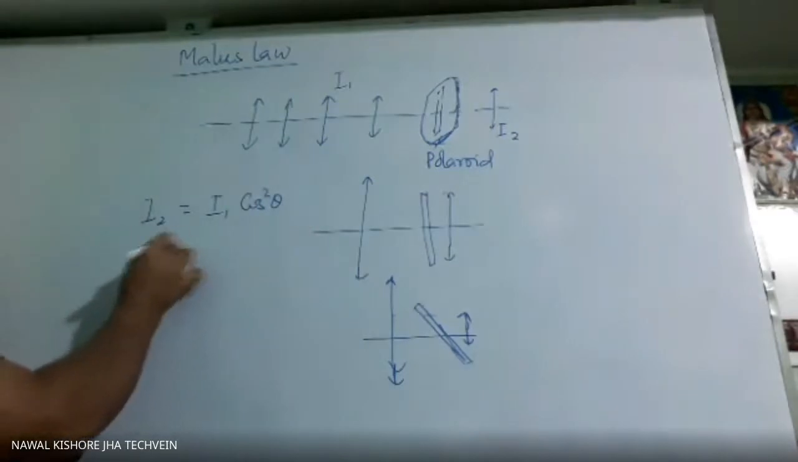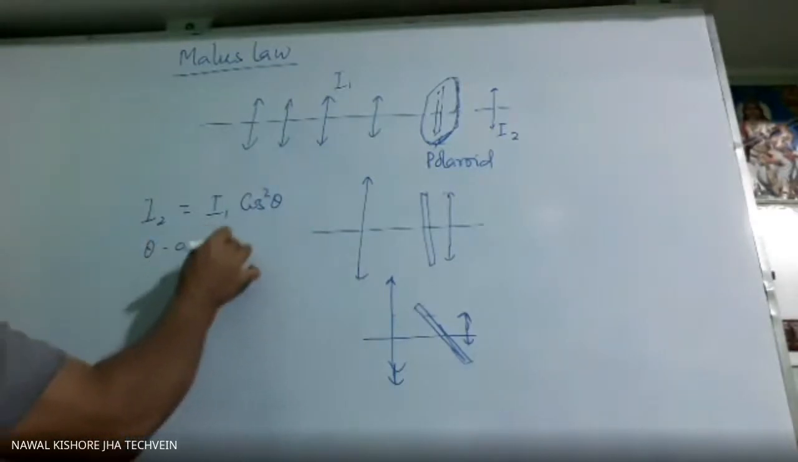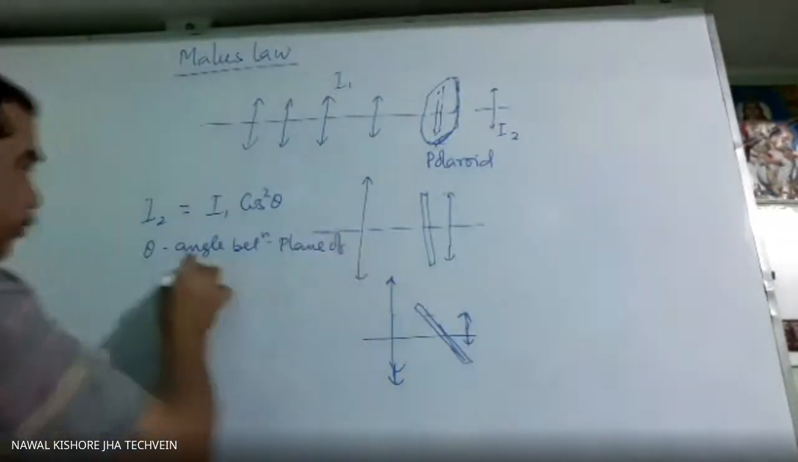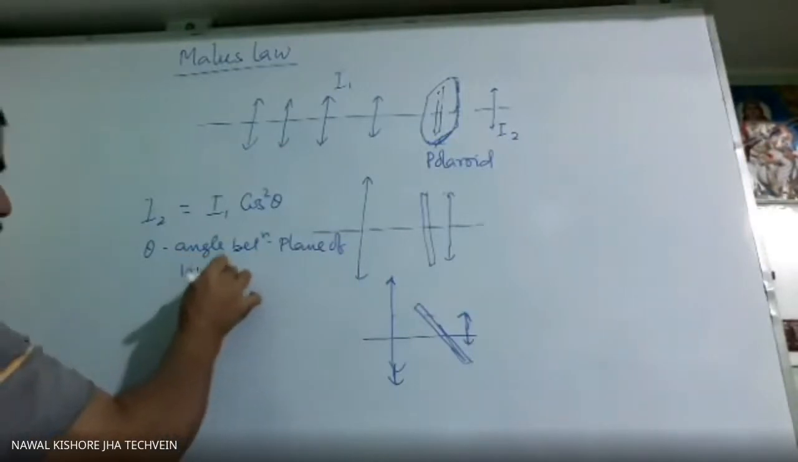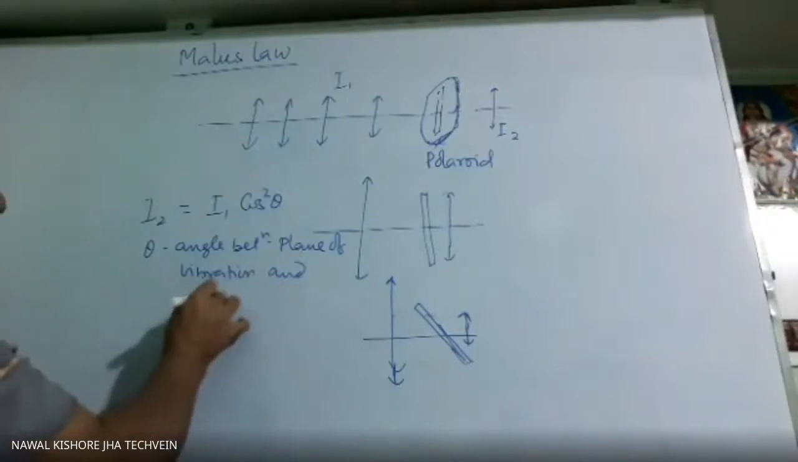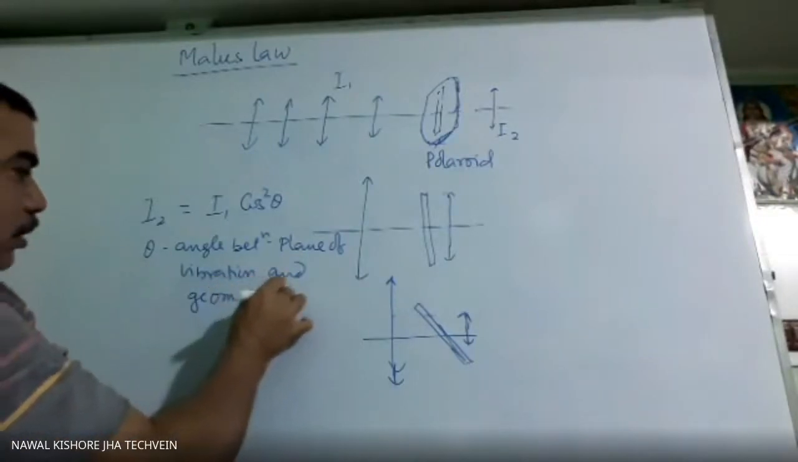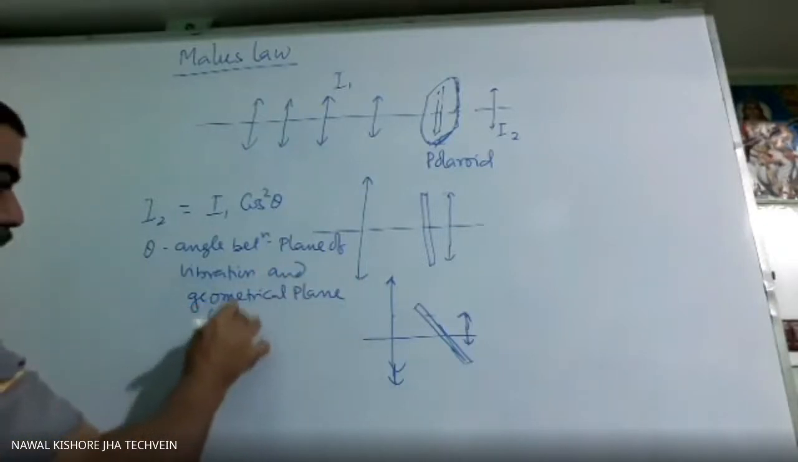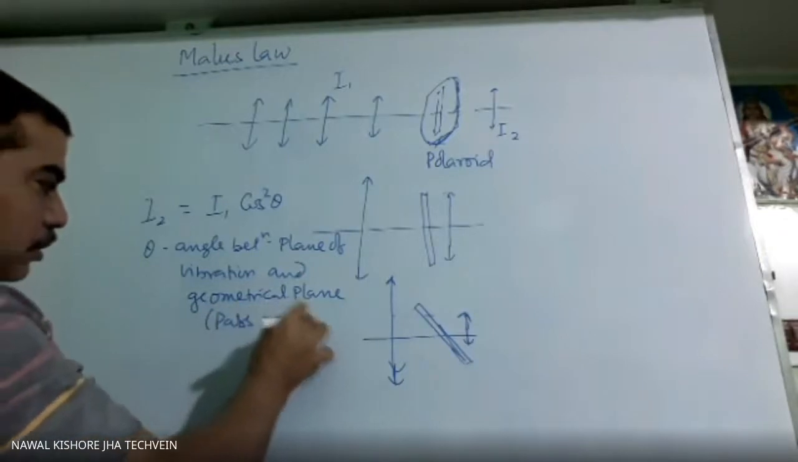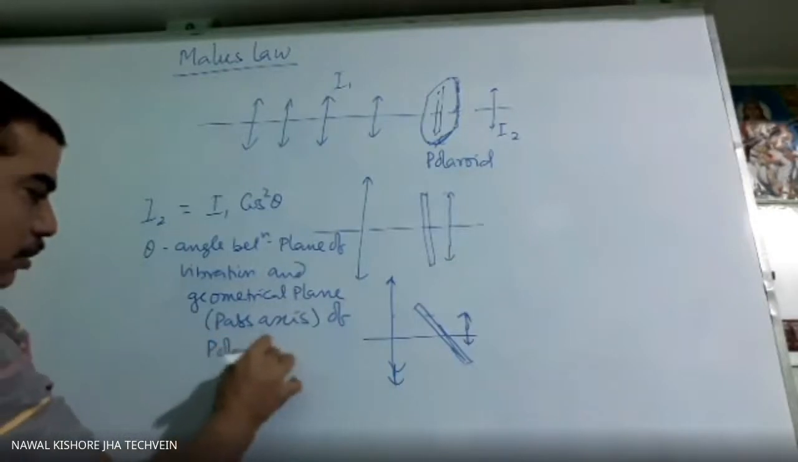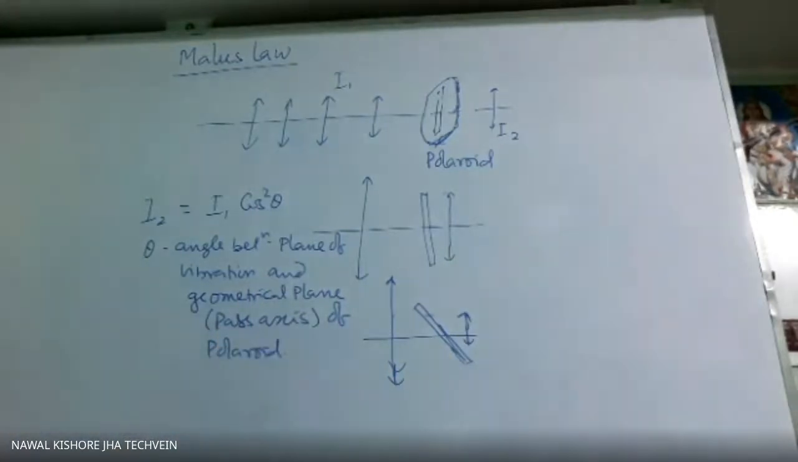theta is the angle between the plane of vibration and what we call the geometrical plane, or we call it the pass axis of the polaroid, that is the tourmaline crystal, on which it is made incident.